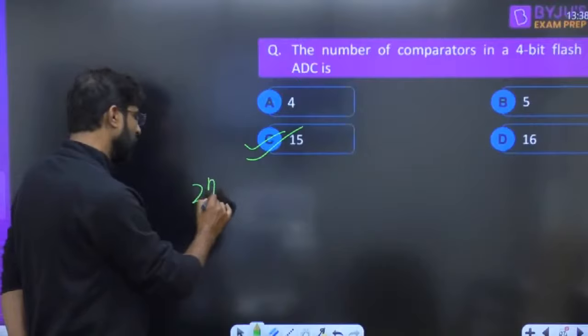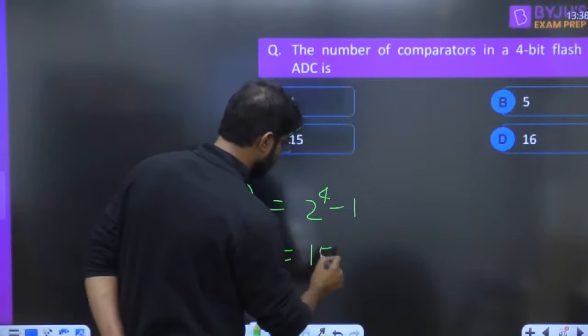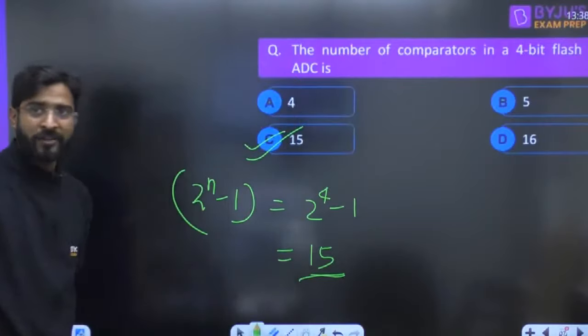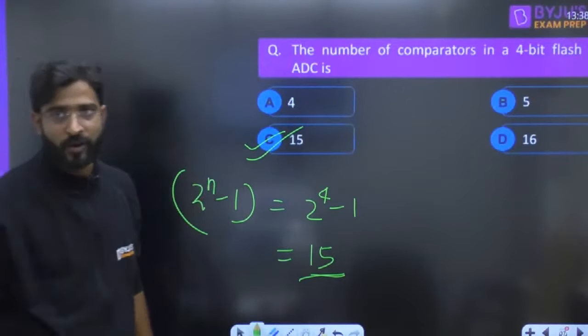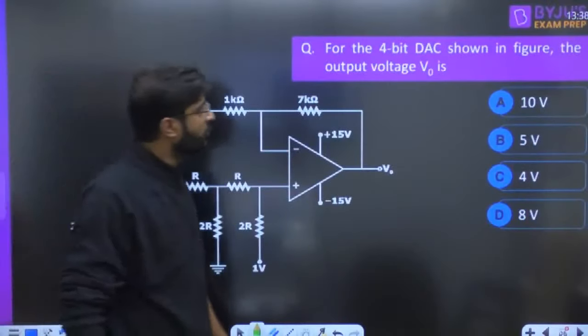How? 2 raised to power n minus 1 comparators are required. 2 raised to power 4 minus 1, that is 15 comparators required. If they ask about the resistance, then 16 resistances are required. Okay, everyone just give me the answer of this question.